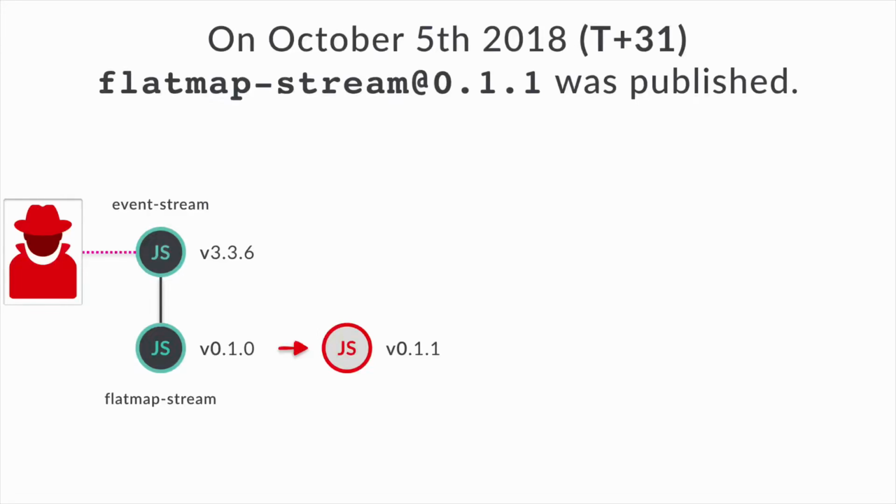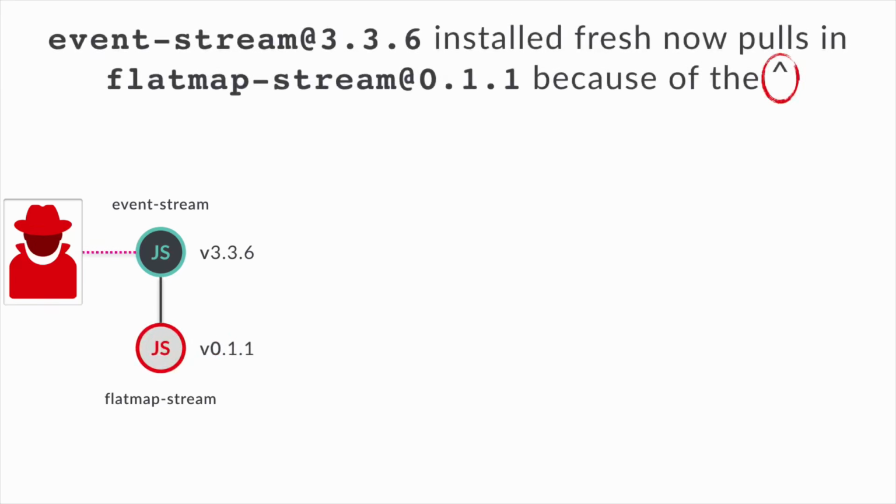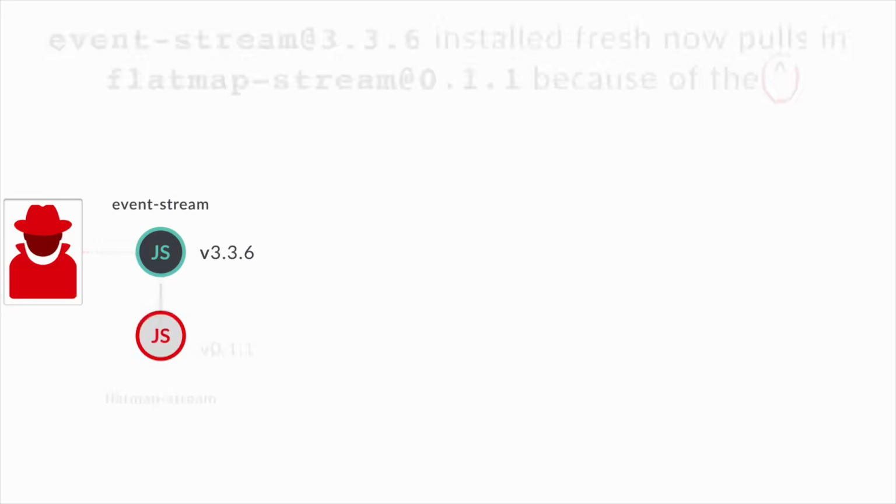So on October 5th, 2018, this is 31 days after ownership of event stream has changed control, flat map stream 0.1.1 was released. This is a package that has malicious code in it. Now, because event stream 3.3.6 had the caret in its dependency definition, it would automatically update to 0.1.1 because of that caret.